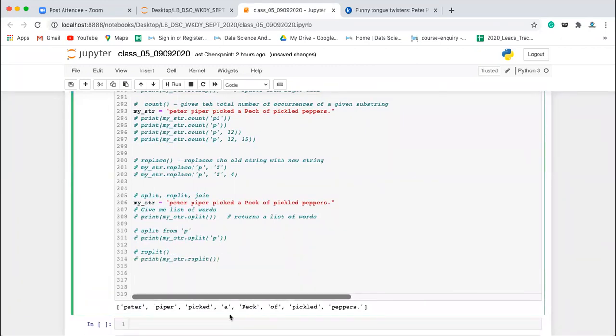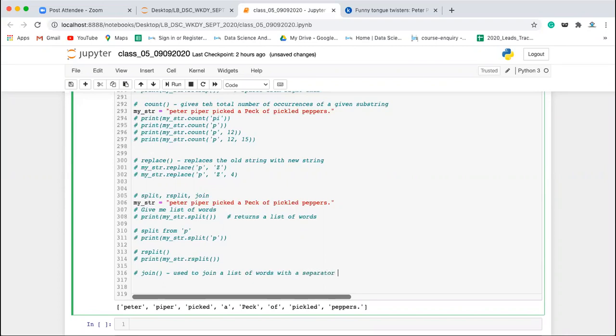Now, next one is join method. So let's say if you want to join. The join method is the only method whose syntax is different from whatever syntax we have learned now. Let's see for what purpose it is used. It is used to join a list of words with a separator.